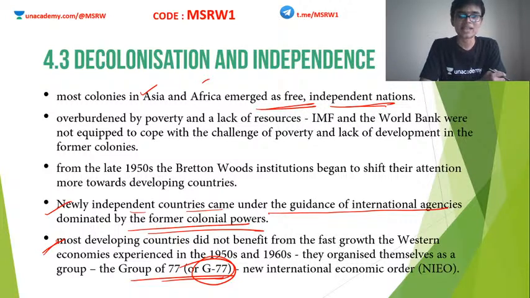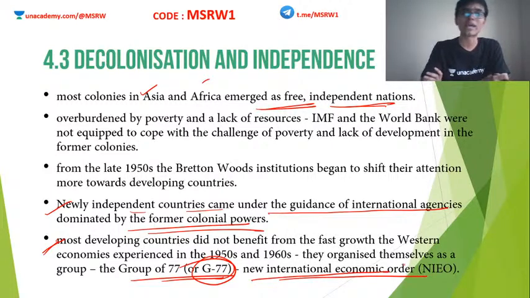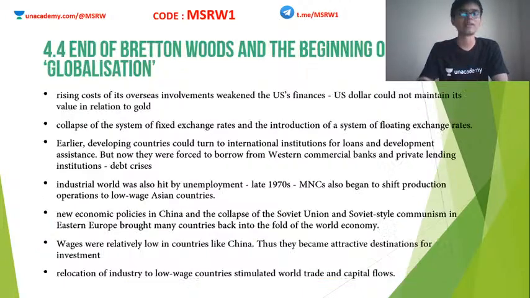Okay, G77 is actually organized by the former colonies of Western nations, the so-called third world countries, in order to put their miseries and grievances in the international forum. Okay, and they demanded something known as the New International Economic Order or NIEO. The New International Economic Order was demanded by G77 because the international agencies set up by the Westerners were not helping these nations to develop at the pace that the Western countries developed.